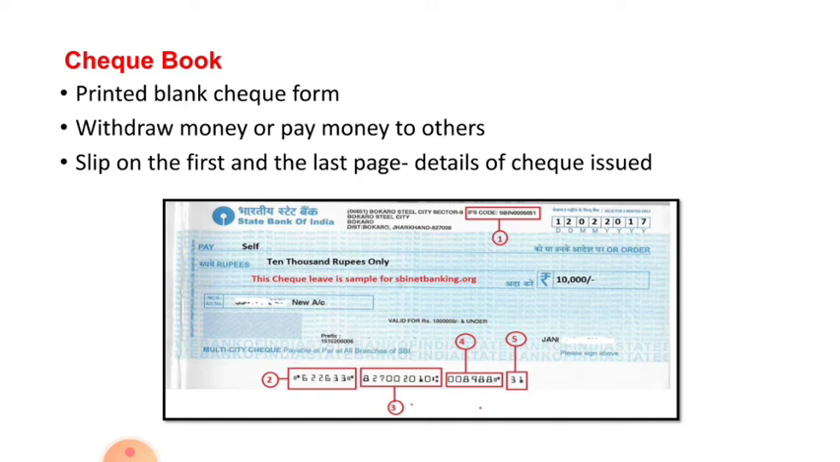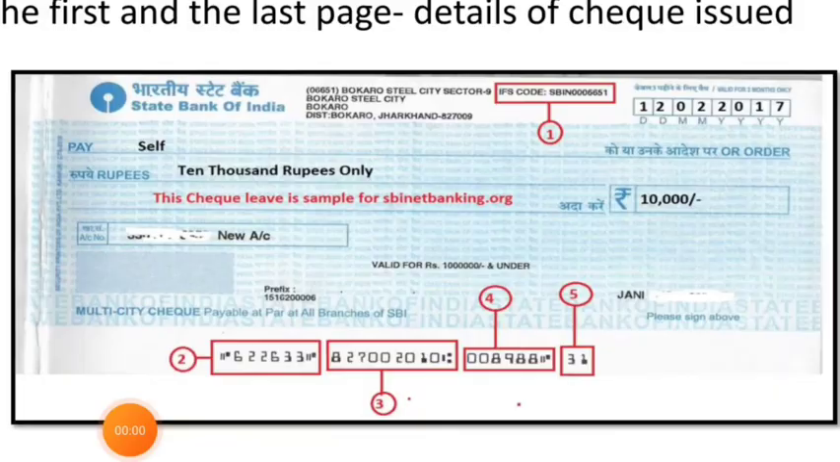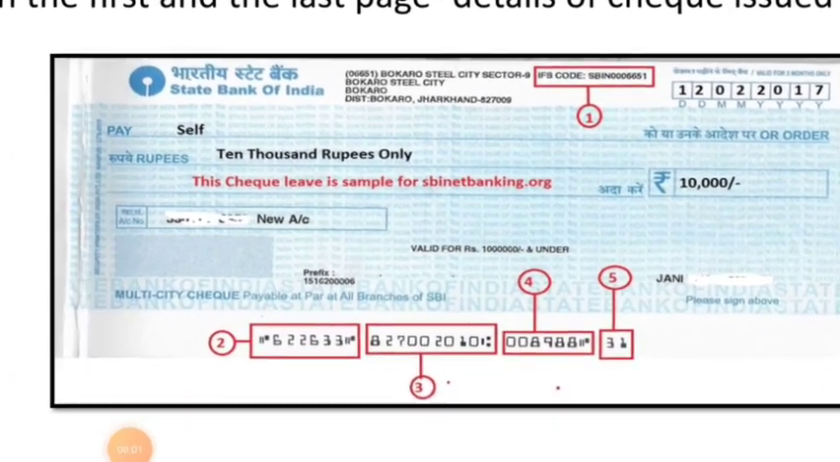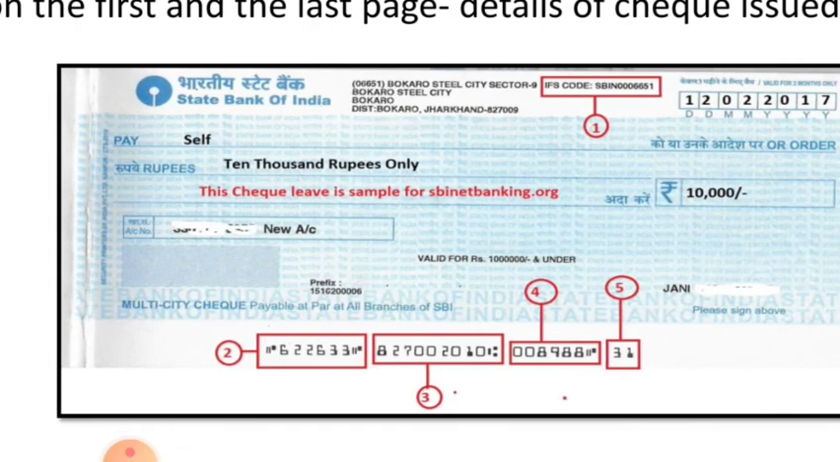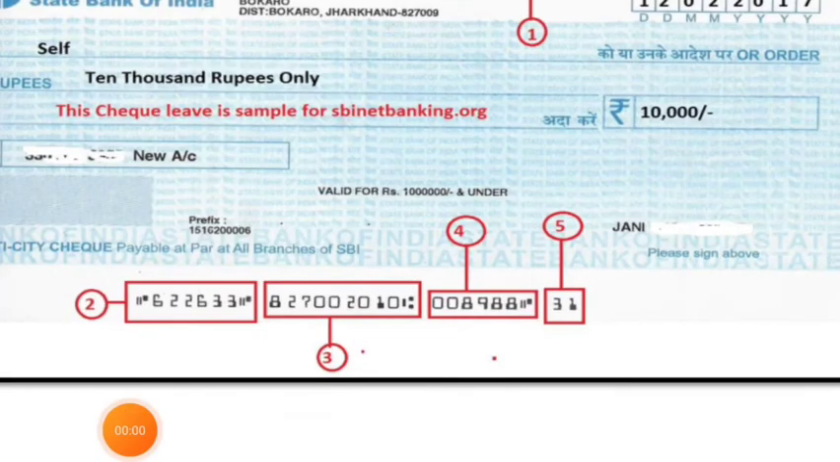A requisition form is inserted in every checkbook for this purpose, and it is to be signed and presented to the bank to obtain a new checkbook. Now have a look at the specimen copy of the check. Number 1 is the IFSC code number. Second one is the check number, that is a 6-digit number.